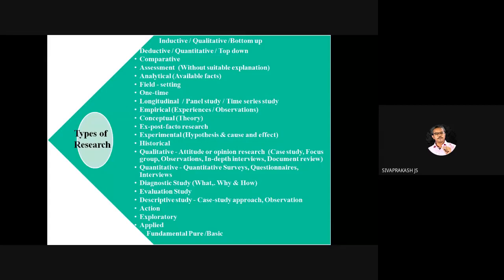Then we'll move to the assessment part. Assessment research: what is assessment research? It describes a situation without any suitable explanation or suggestion for remedial action. We can just assess the thing, but we cannot give any remedy. The practice already exists here also, so we cannot give any solution for that. So that is assessment research.